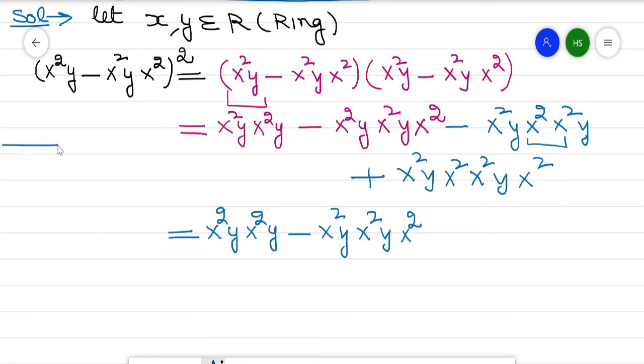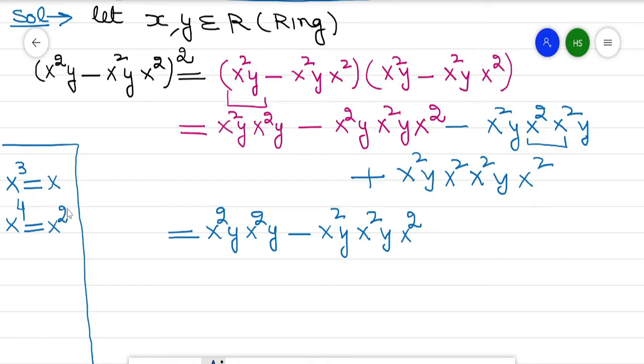In the given question, x³ is equal to x for every x belonging to R. It means x⁴ is equal to x².